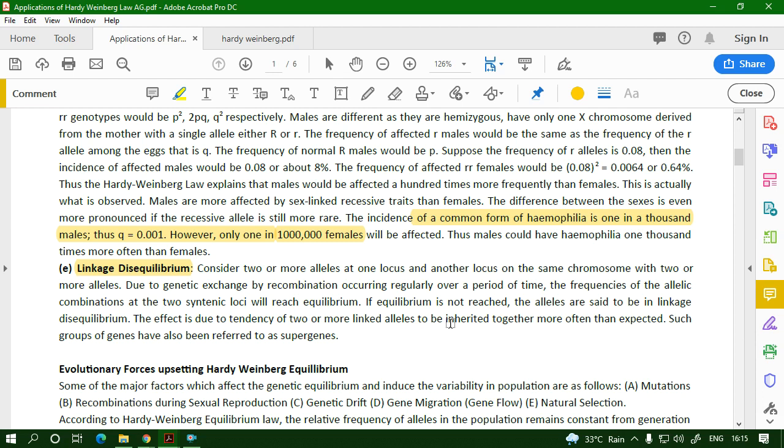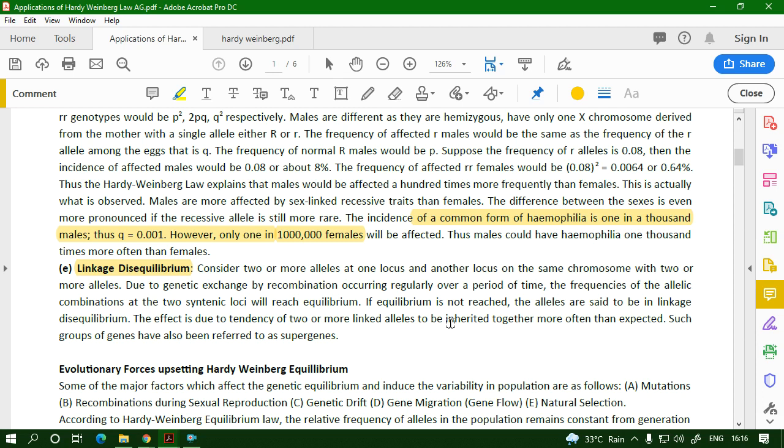That means when they are inherited in the next generation, the two genes which are side by side tend to be inherited together, until or unless recombination takes place. But the chance of recombination is very low, because they are physically very close to each other.